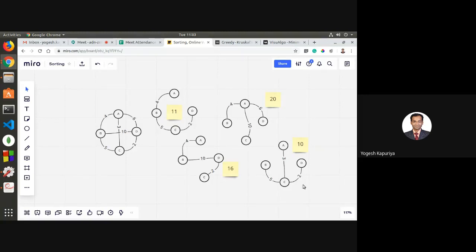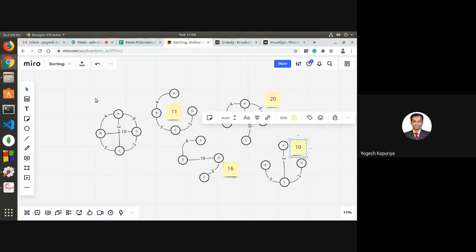But here we are interested in finding the minimum spanning tree. Minimum means, because this is a weighted graph, the total weight of all the edges which make that particular spanning tree has to be minimum. So that is our objective.